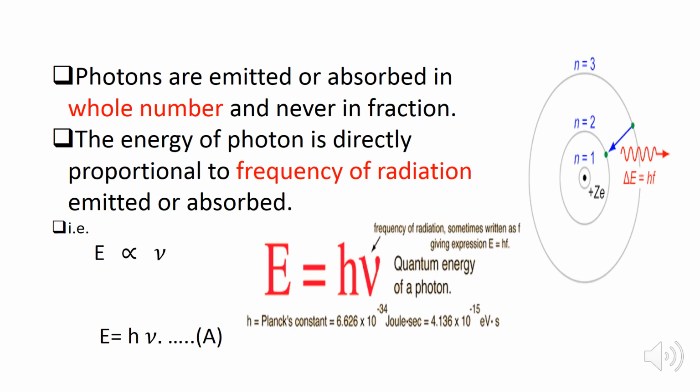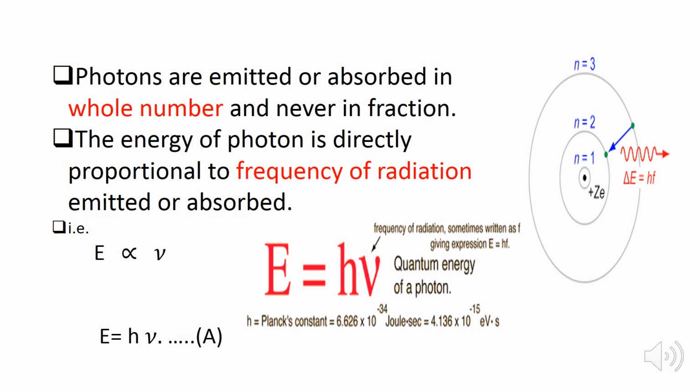So here we remove this proportionality sign and we use the constant here. So look at the equation here, the energy of the photon, which is denoted by capital E, is equal to h, which we use instead of this proportionality sign.